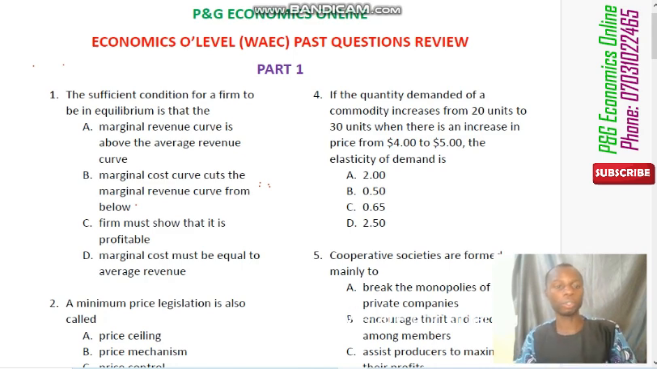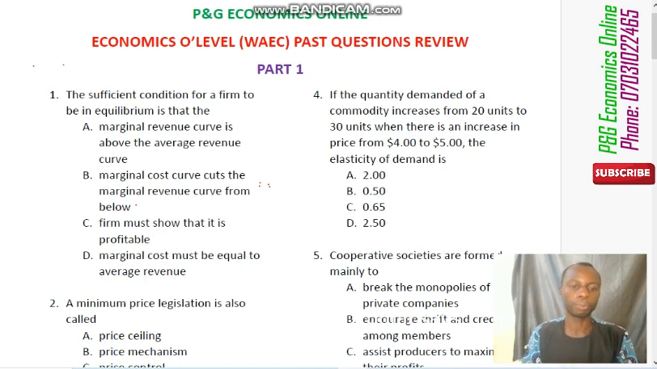Now, the first question we are considering, number one, says that the sufficient condition for a firm to be in equilibrium is that... What the question is simply saying is that before a firm can be in equilibrium, what is expected? Well, the first option says that the marginal revenue curve is above the average revenue curve. That condition will never make a firm to be in equilibrium.